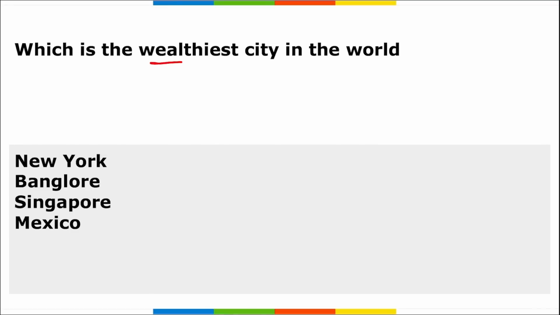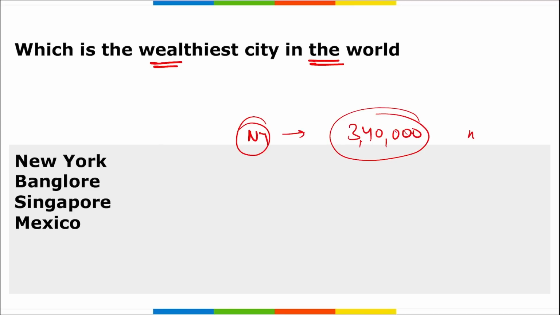Next, which is the wealthiest city in the world? Remember, recently a report was released about the world's wealthiest cities for 2023. This was released by Henley and Partners, and according to this report, New York is the wealthiest city, containing almost 340,000 millionaires, 724 centimillionaires and 58 billionaires in 2022.